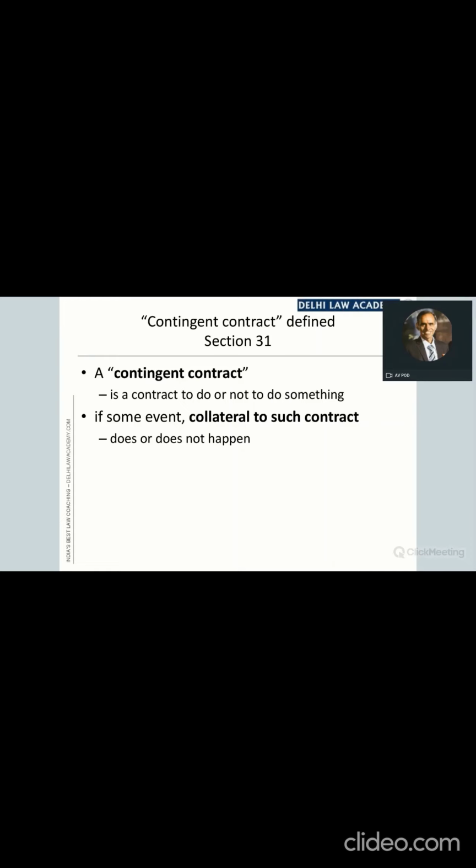Section 31 defines a contingent contract. A contingent contract is a contract to do or not to do something if some event which is collateral to the main contract does or does not happen.